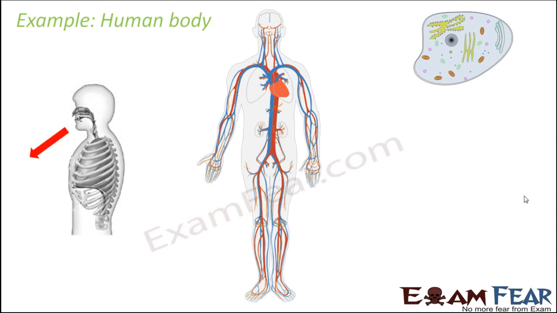Now what will happen to the oxygen? That oxygen is now transported to the different parts of the body, because it is not only the lungs which need oxygen. All other parts of the body need oxygen, because everything is made up of cells, and each and every cell needs oxygen in order to produce energy, right? So how will that oxygen be transported to different parts of the body? That will happen through blood. So blood is a fluid which actually transports the nutrients throughout the body.